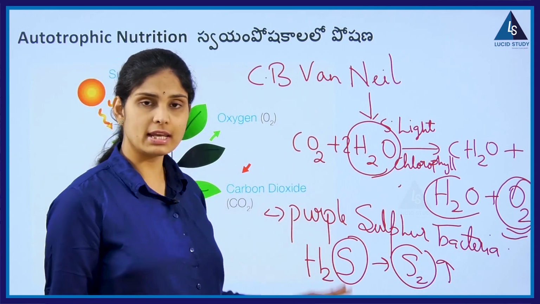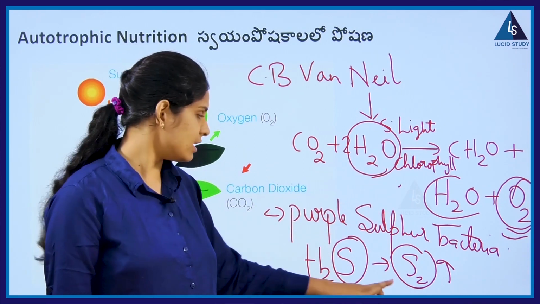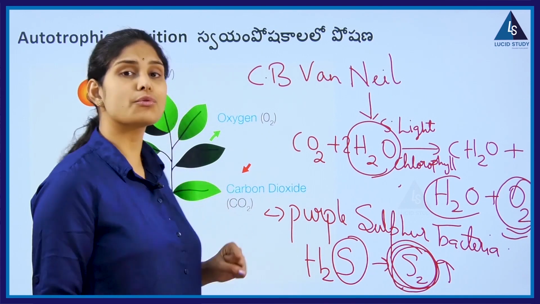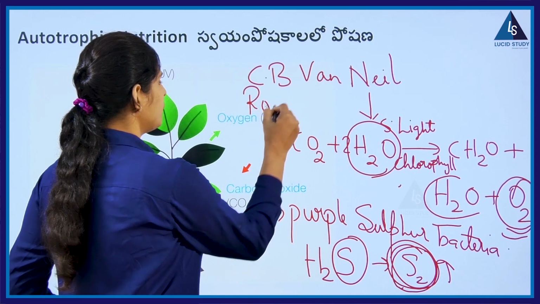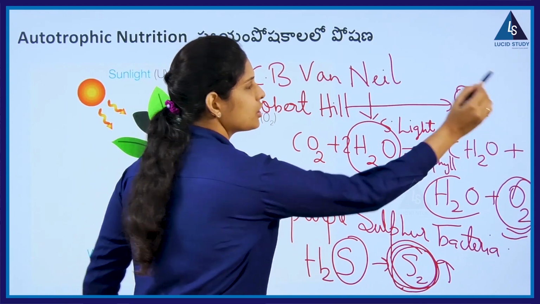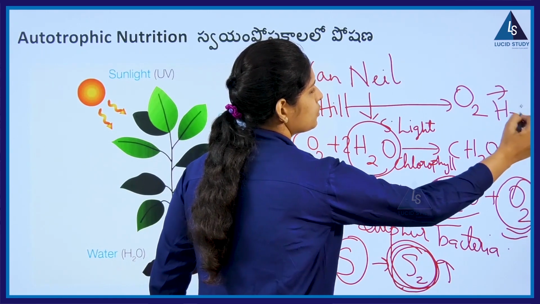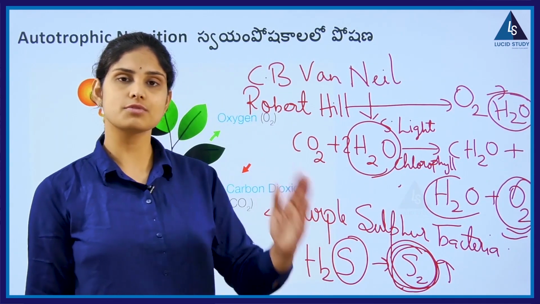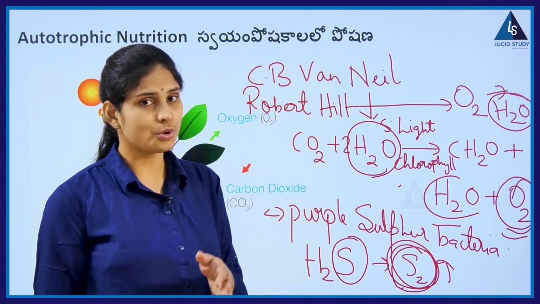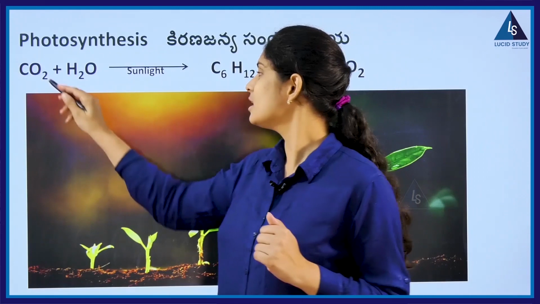But in the Van Niel experiment, replacing the water molecule with hydrogen sulfide, when he found that sulfur is released in place of oxygen, the other scientist, namely Robert Hill, proposed that the oxygen molecule is released because of the presence of water molecule. Due to the presence of water, oxygen from the water H2O is released out in the form of gas to the atmosphere.